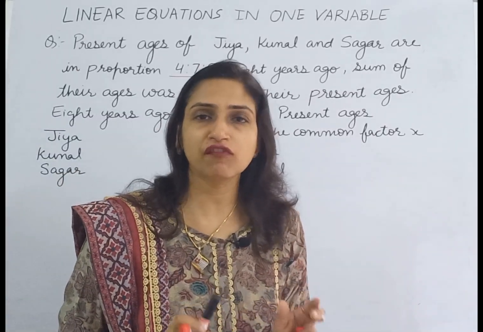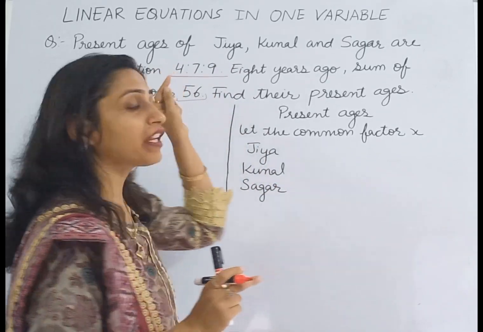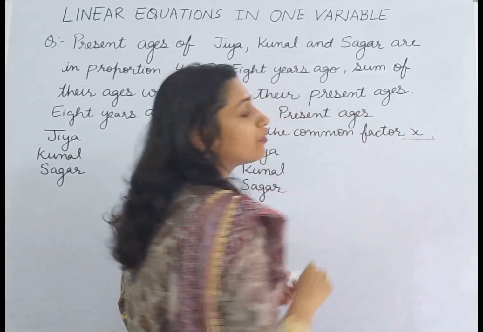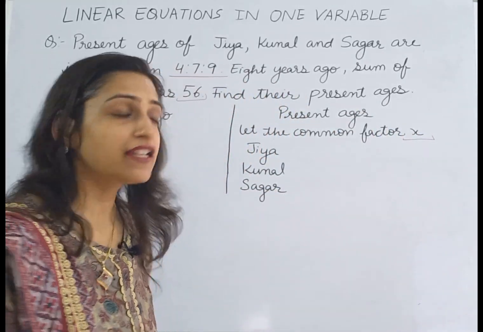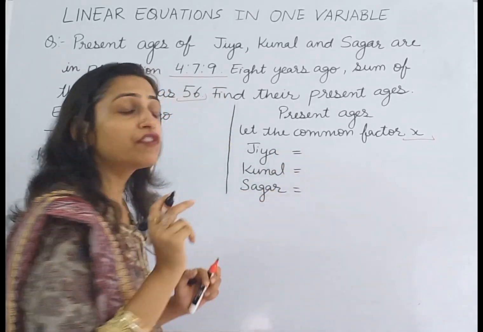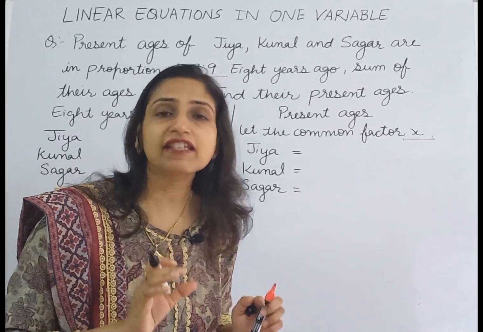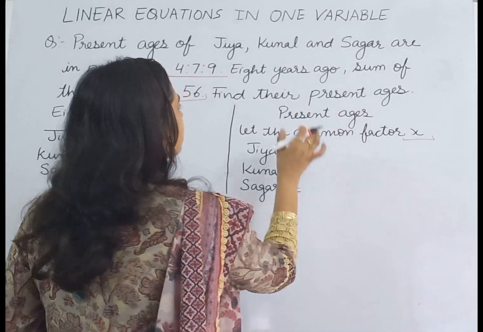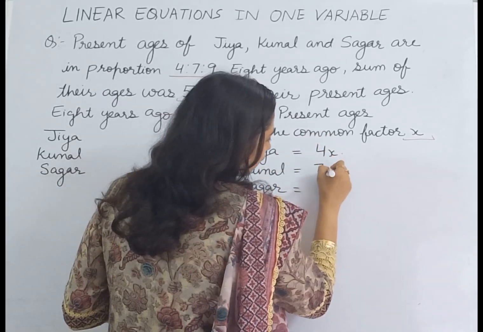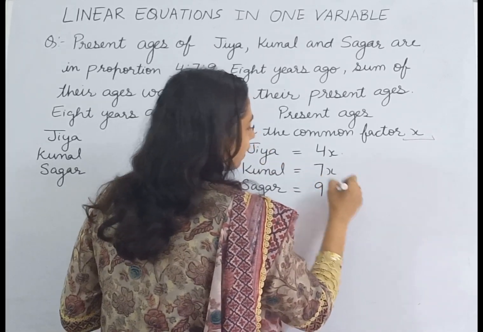So now we have been given the ratio of ages of the three persons as 4, 7 and 9. So we will take the common factor as x. Then the ages of Jia, Kunal and Sagar become 4x, 7x and 9x.